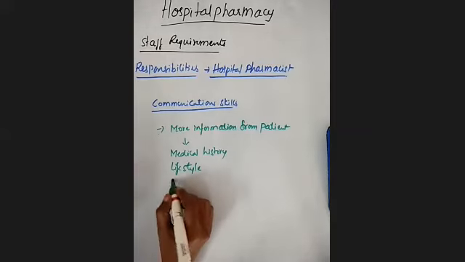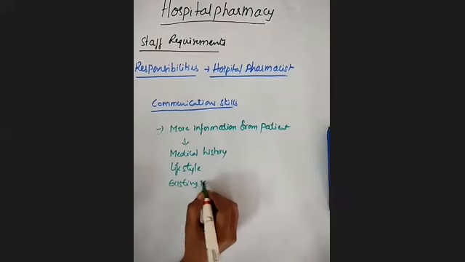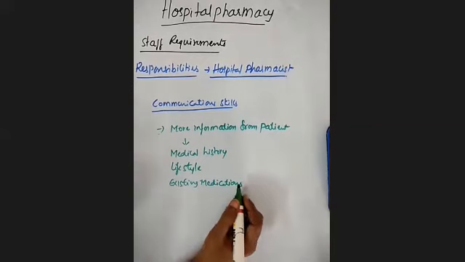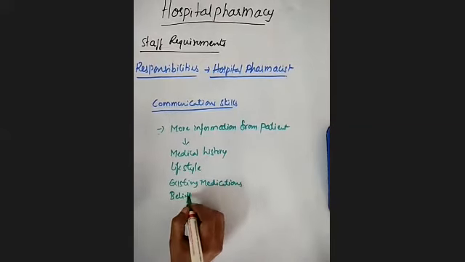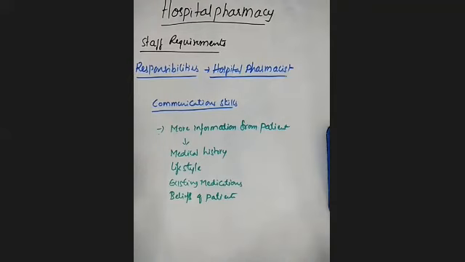Next is existing medication: if at present they are using any medication, they have to gather it. And the beliefs of the patient, that is, what the patient believes in, the belief systems also they have to gather. And next, they have to understand the ability of the patient.